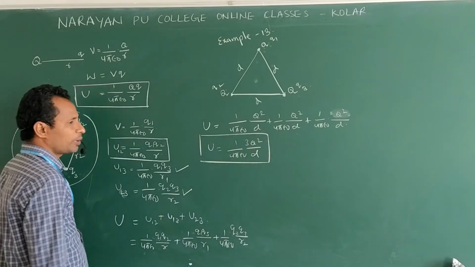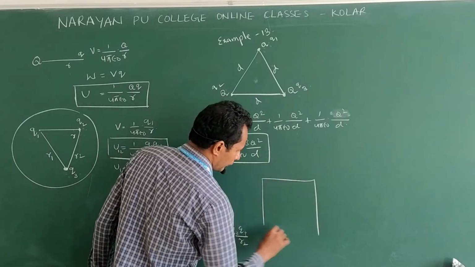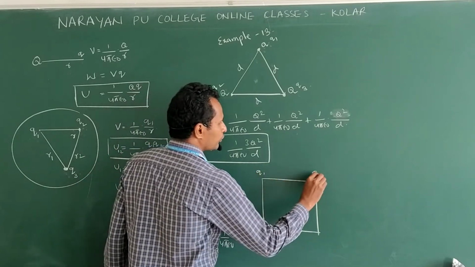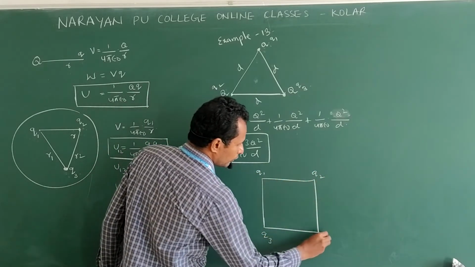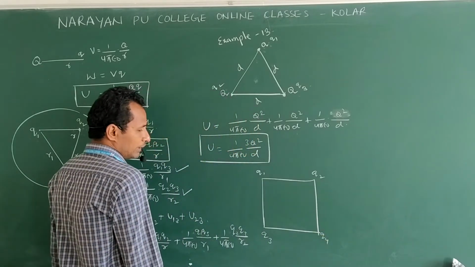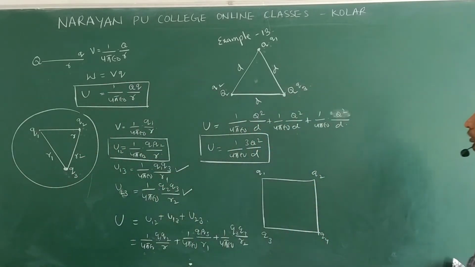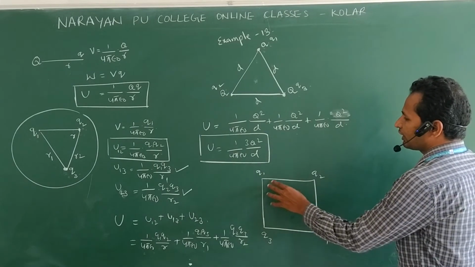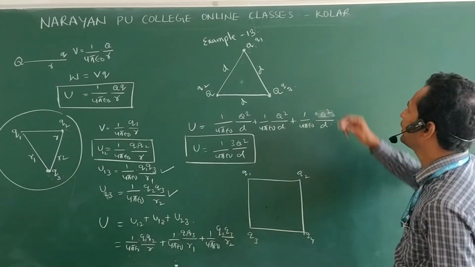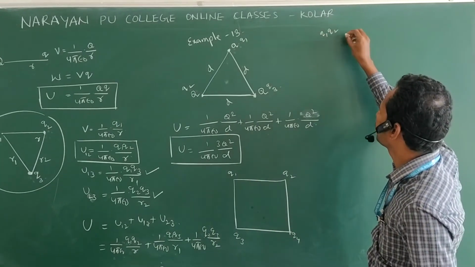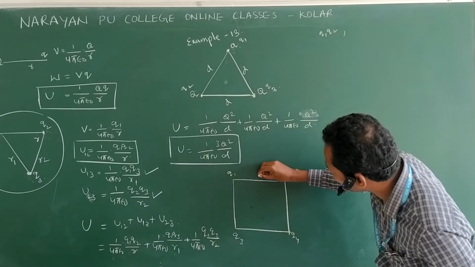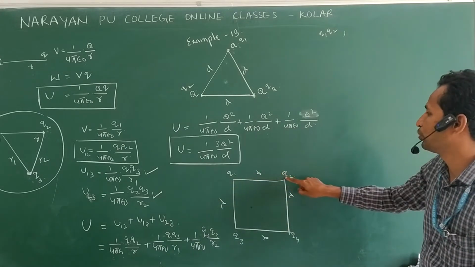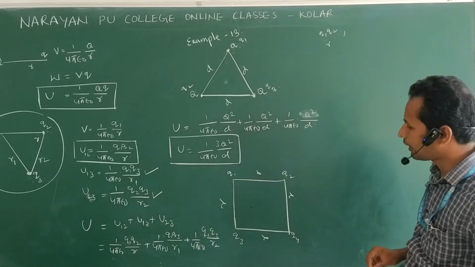Understand? Clear? Suppose they give the system of charges like this, Q1, Q2, Q3, Q4. In this case, how many combinations are possible? If they ask the potential energy of the system of charges, then you take all possible combinations. Q1, Q2. Let us say the distance is R. What is the distance between Q1 and Q2? For Q1, Q2 the distance is R.